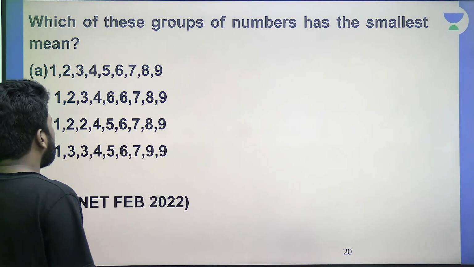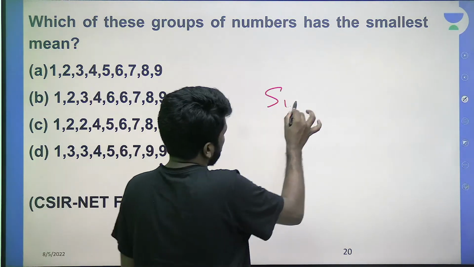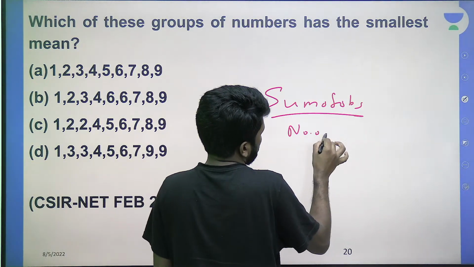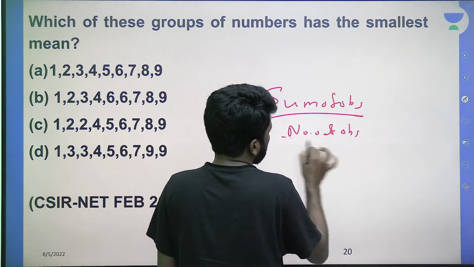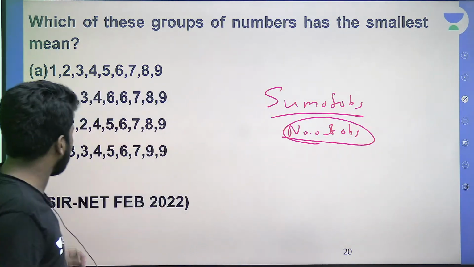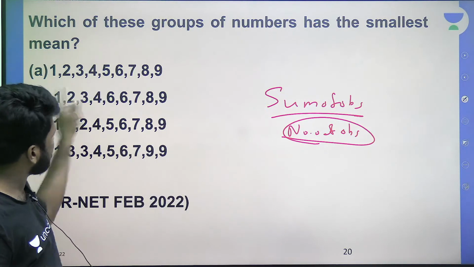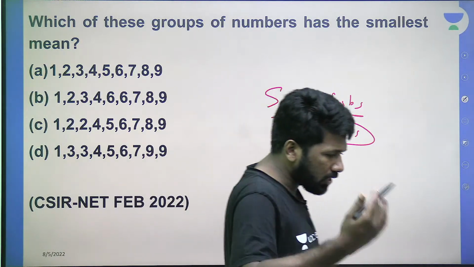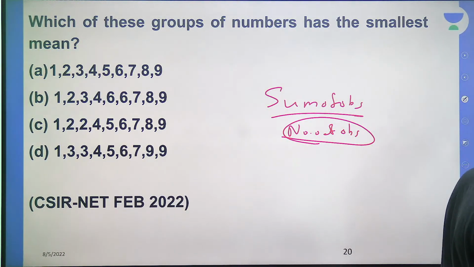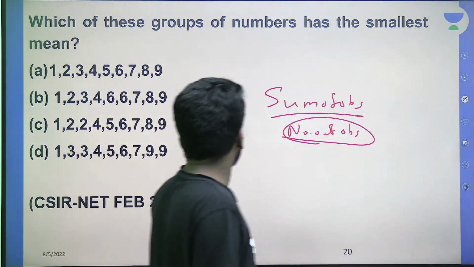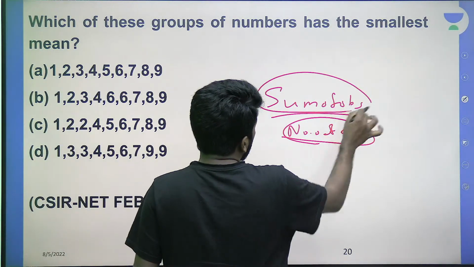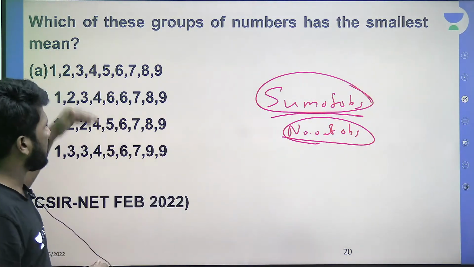So what is arithmetic mean? Sum of observations divided by number of observations. Number of observations means how many elements are there. In all four options, the number of elements is 9, right? All four options have 9. So that denominator is not going to change the answer at all. Did you all understand that? Denominator is 9 for all options. So we only have to know for which option the sum of observations is maximum.